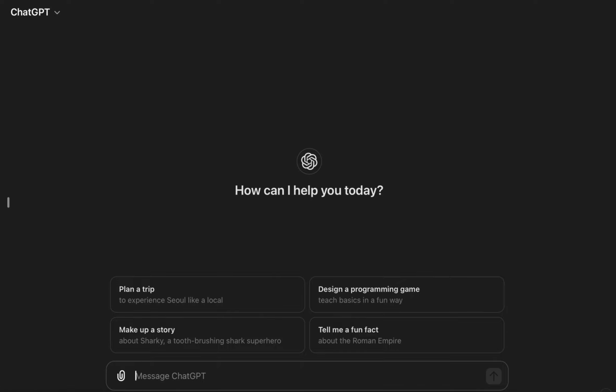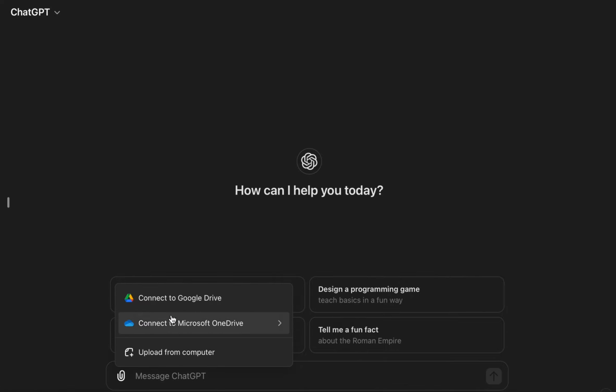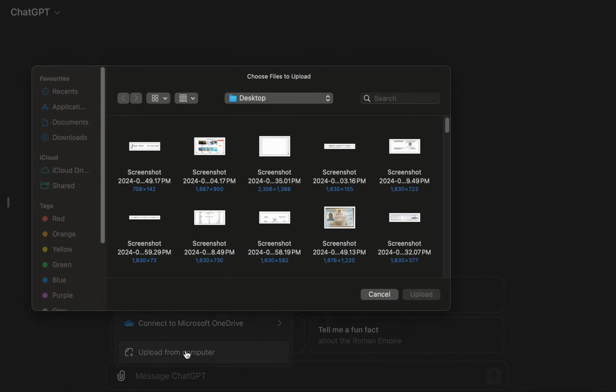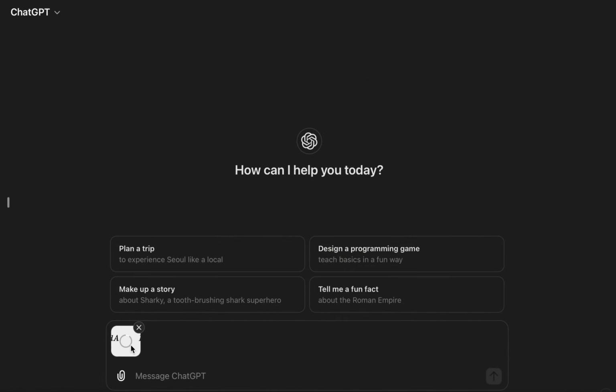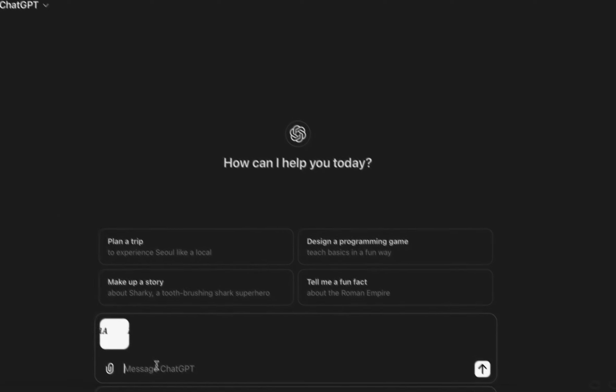And even if you're too lazy to write it, you can do one more thing. You can just take the image and you can give that image to ChatGPT like this, upload from computer, and that's completely free. And here I have the image which has a very complex multiple integral problem of calculus 3. So I will ask ChatGPT to provide detailed solution for this maths problem